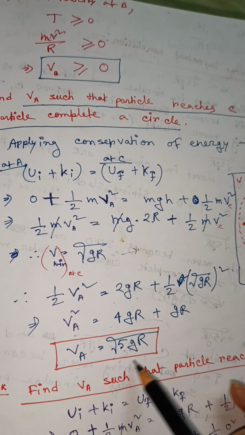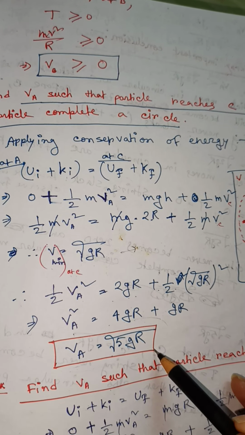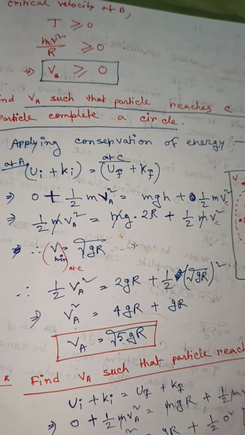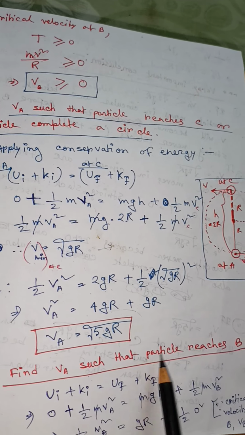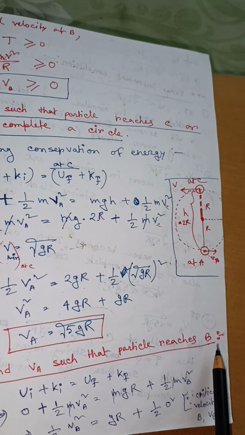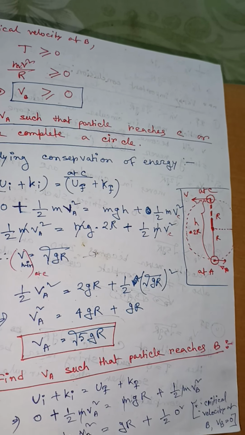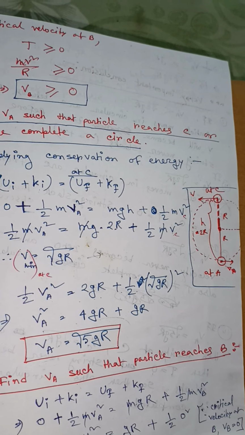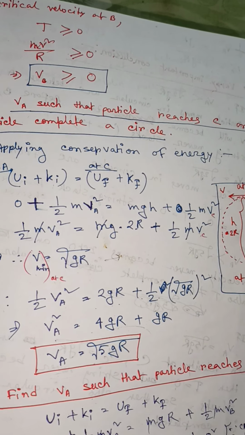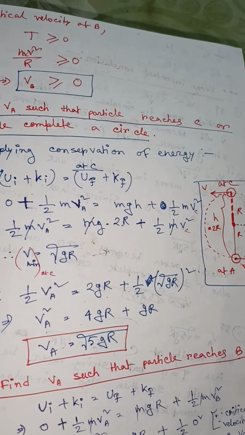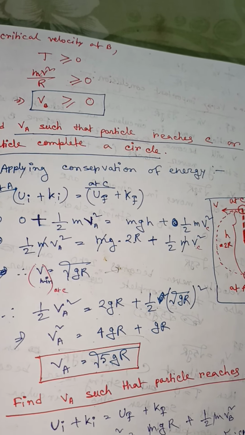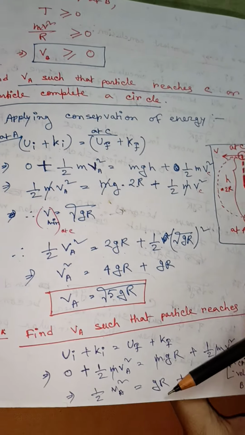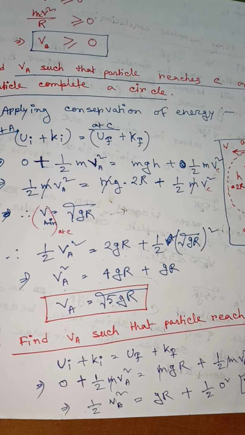So this is the minimum velocity at point A to reach point C. Now find VA such that the particle reaches B. I am going to find the minimum velocity at point A such that the particle reaches at least up to point B. So again we will apply the conservation law.